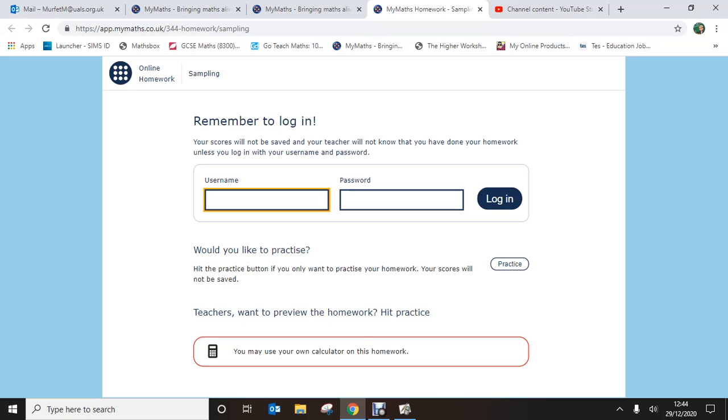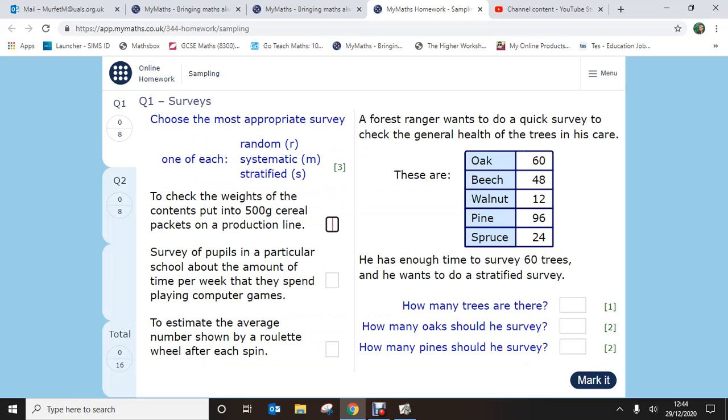Hi guys, just going to have a look at the homework that I set on My Maths on sampling, and run you through any particular queries you may have. Some of you got alright with it, year 10s, a lot of you didn't actually attempt it,